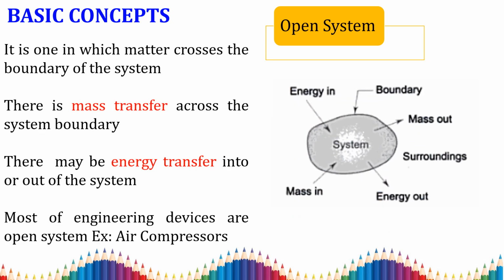In an open system, matter crosses the boundary of the system. Energy in will leave as energy out, and mass in will go out as mass out. There is a mass transfer across the system boundary and also there may be an energy transfer into or out of the system. A great example of an open system is an air compressor.